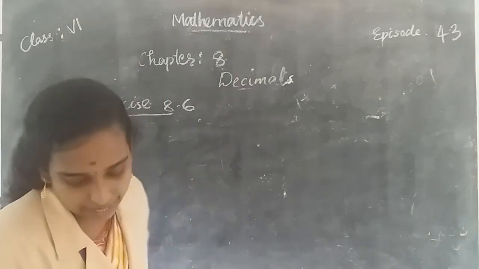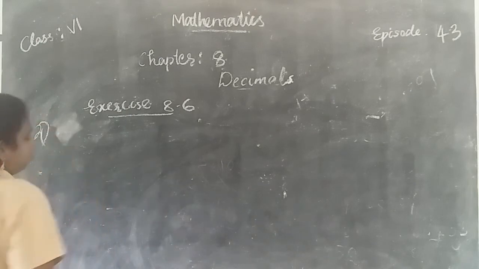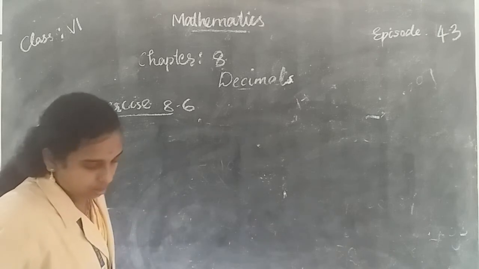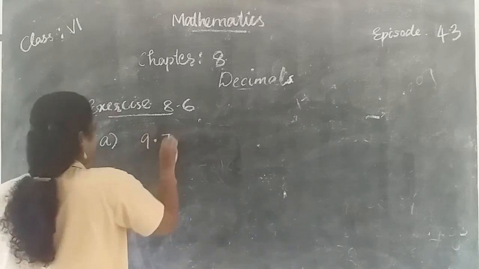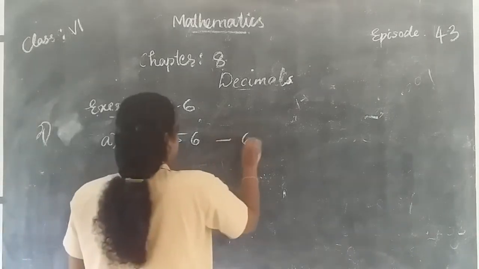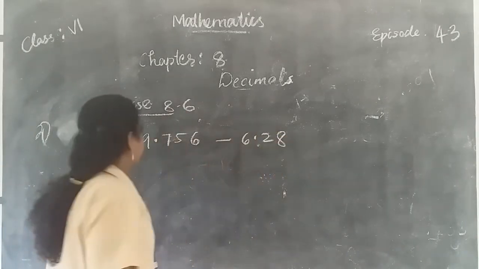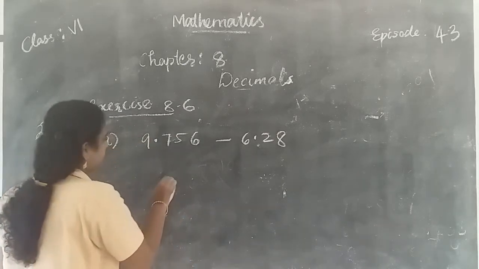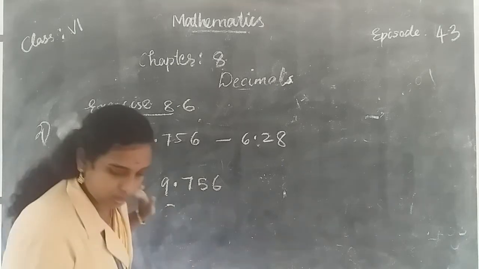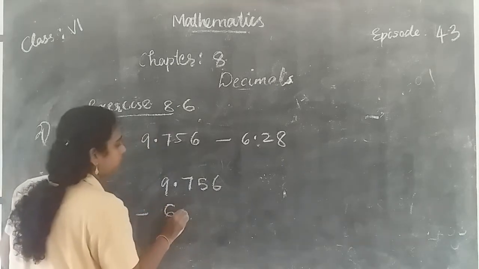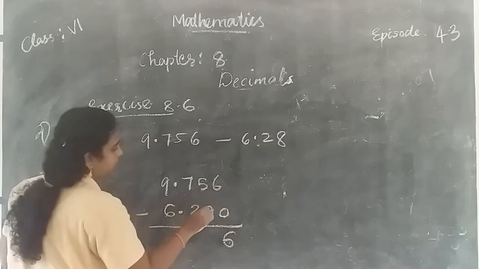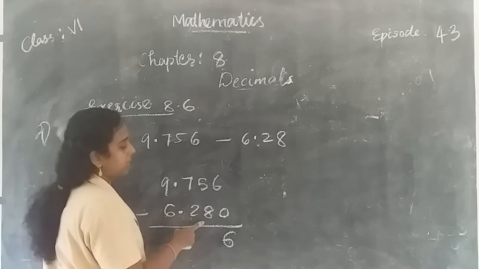Then the second one, find the value of. Question A, 9.756 minus 6.28. So here subtract 9.756 minus 6.28 and here is 0. 6 minus 0, 6. 5 minus 8, we cannot subtract 8 from 5.